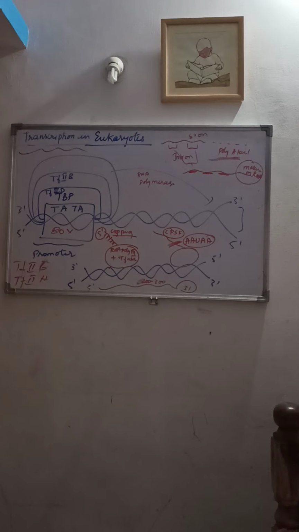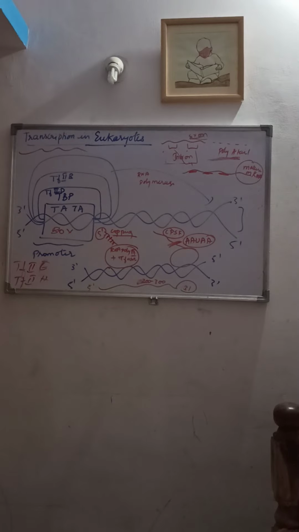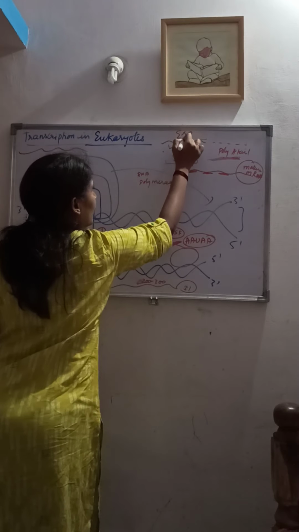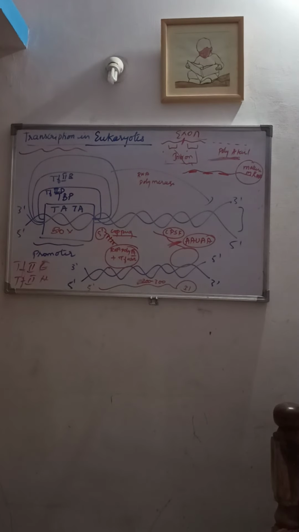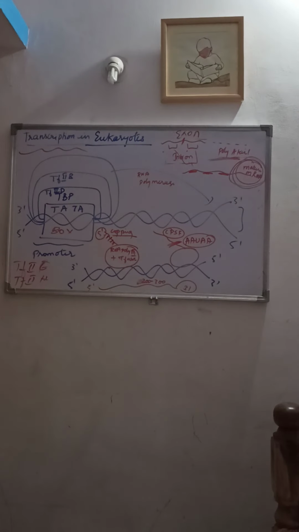In splicing, the non-coding sequences of the mRNA, which are also known as what? Introns. You can see this. These introns are removed from the mRNA transcript. The coding sequences, which are called exons, what will they do? These exons unite. The exons will be united in a definite order to form what? Mature RNA. To form a mature RNA.